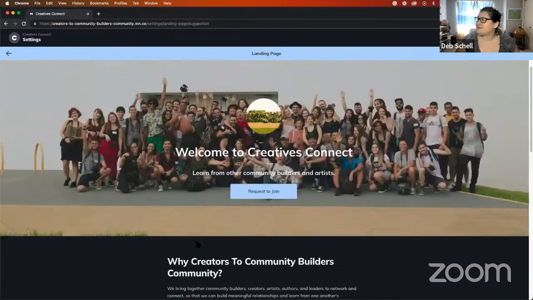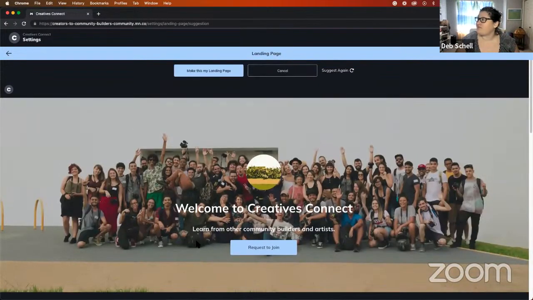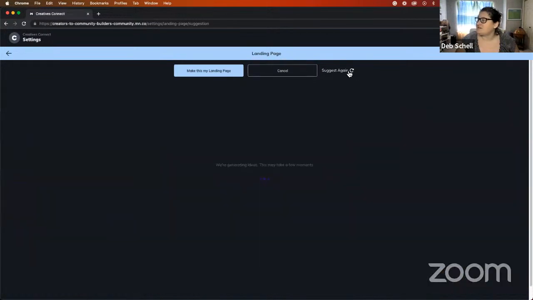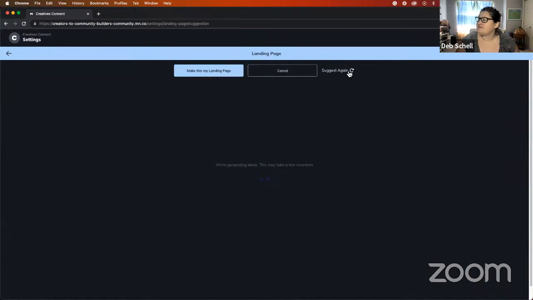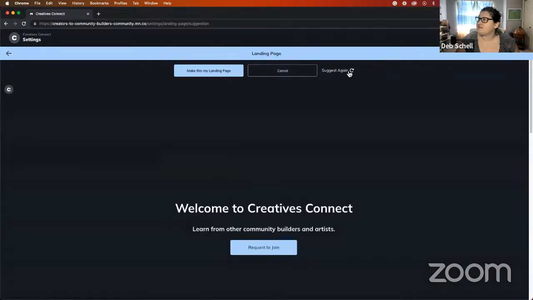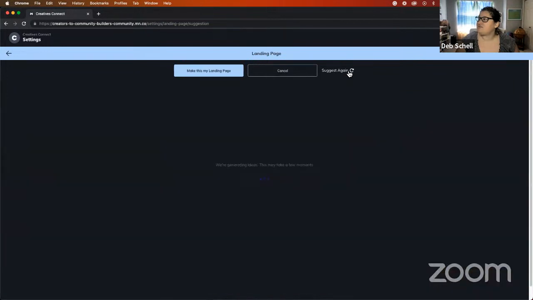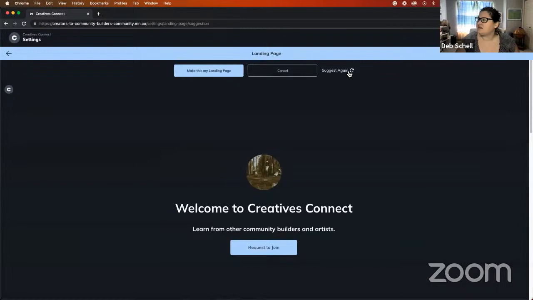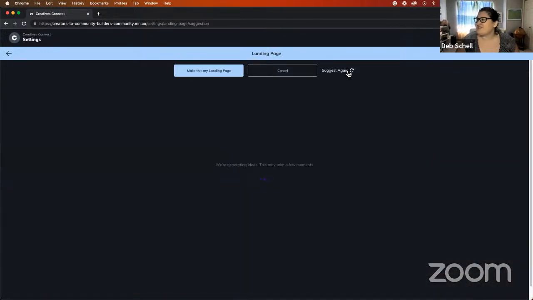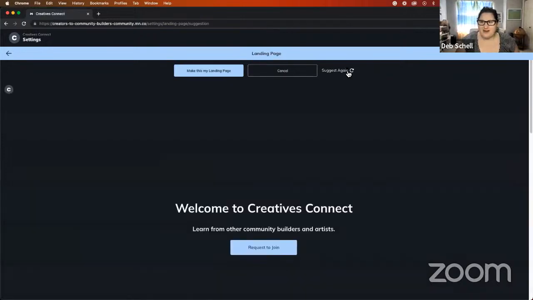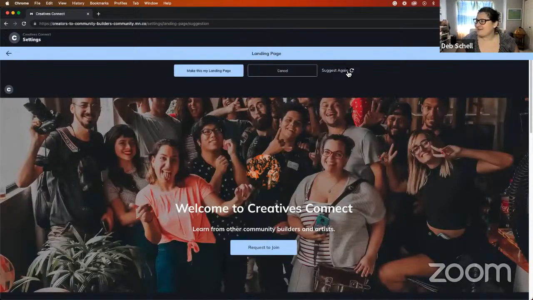Interesting. I didn't want that photo. No, suggest again. So I guess it's generating a photo. That's interesting. I don't like that one either. So this is interesting. It's giving you options on some photos, but it looks like it's just generating. Okay. So it's taking the word community, and that's a broad word. So it's probably like, I don't know what that means.